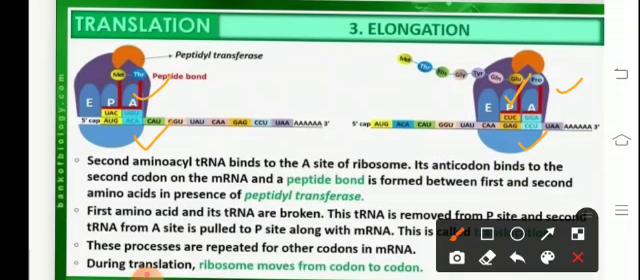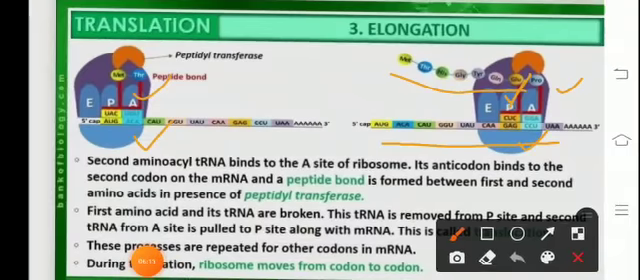Now the process of bond formation and translocation is repeated again and again till it reaches the stop codon. One by one, each codon on the mRNA is exposed at the A site and gets decoded by amino acid incorporation in the peptide chain. The peptide chain continues to grow, as can be seen over here, where we have an elongated peptide chain.